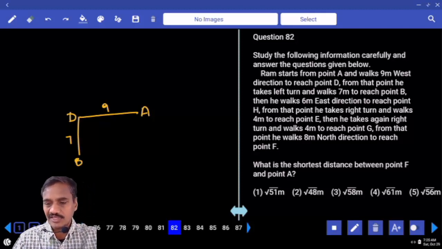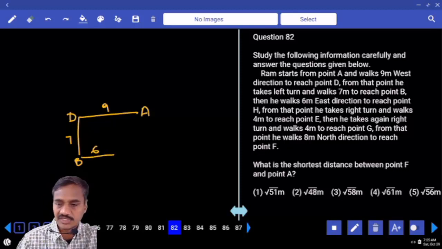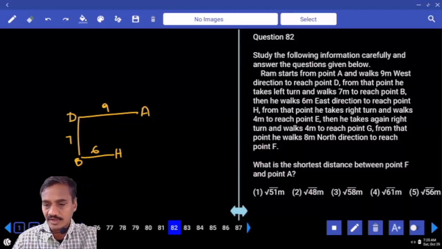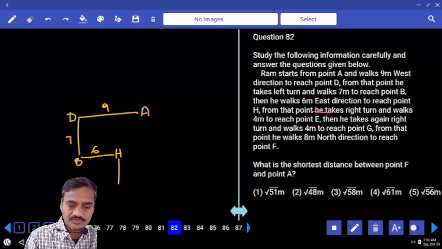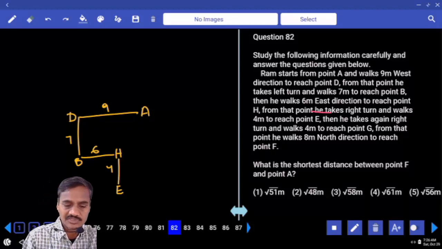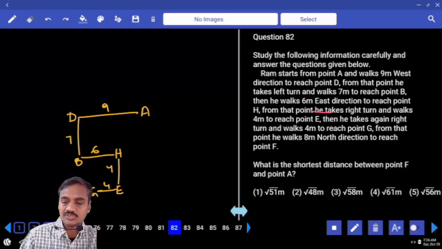From B, he walks 6 meters east to reach a point H. Again from there he takes a right turn and walks 4 meters to reach E. Then he takes a right turn again and walks 4 meters and reaches a point G. From here he walks 8 meters north to reach a point F.